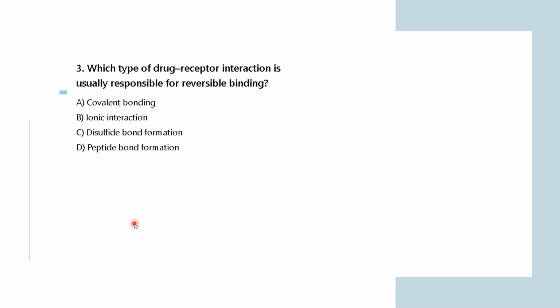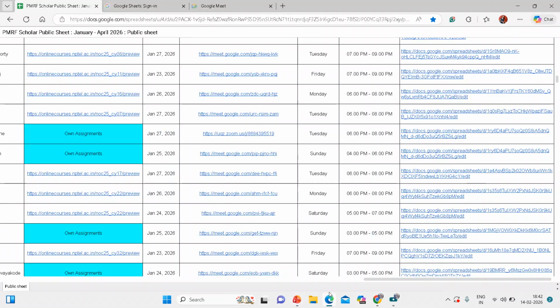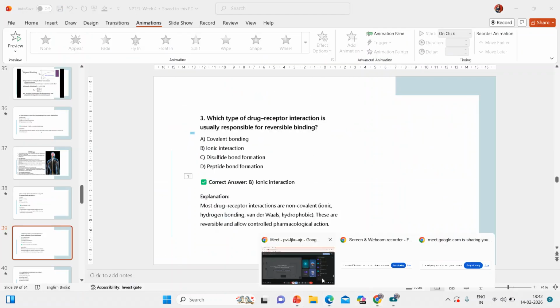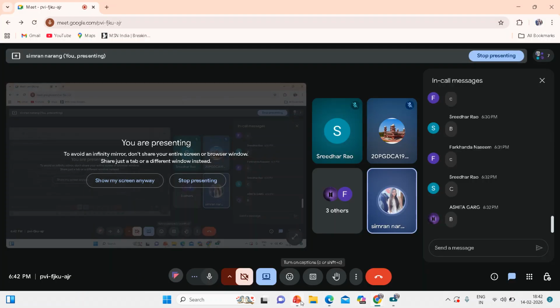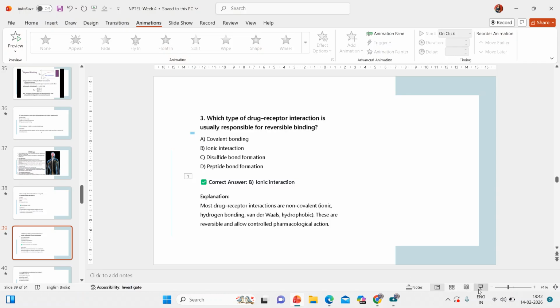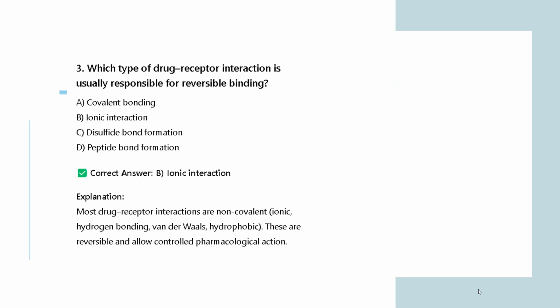So, what do you think is the correct answer? B. Yeah, ionic interaction.